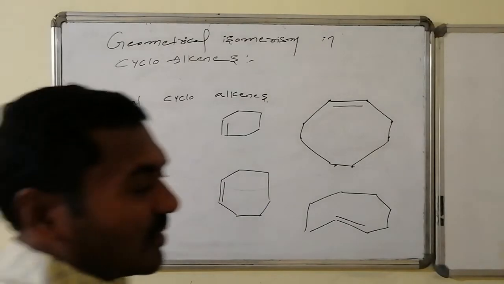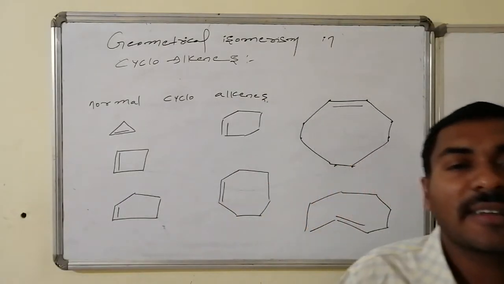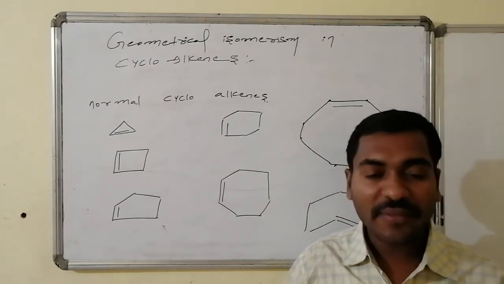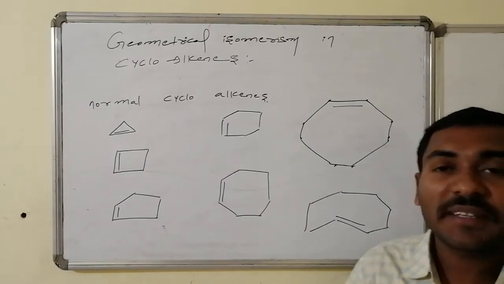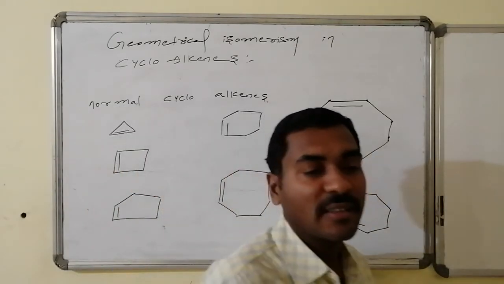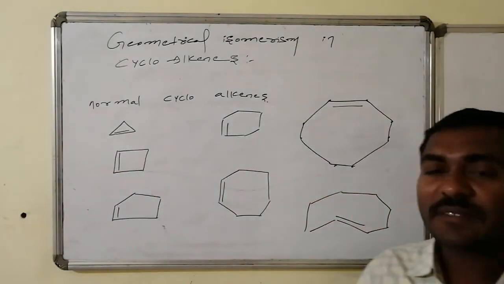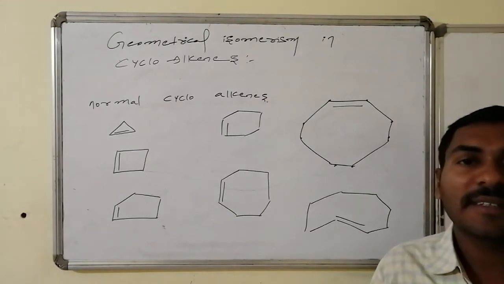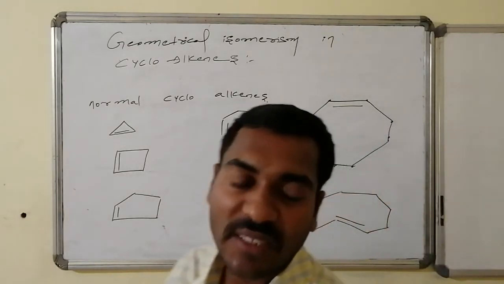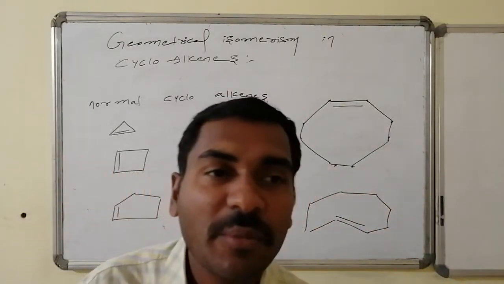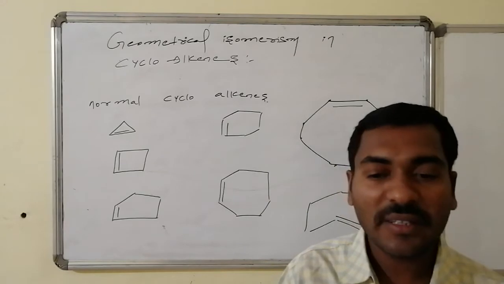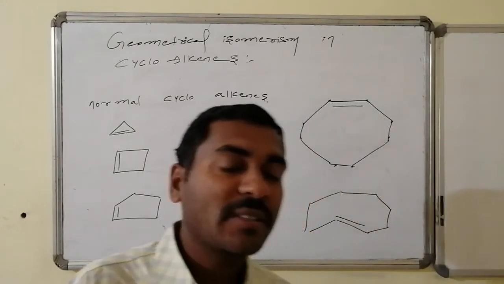Geometrical isomerism in cycloalkenes, that is, normal cycloalkenes where there is no substitution. Cycloalkane systems already have restricted rotation along the bond, but with cycloalkenes our intention is to look at the stereoisomerism along the double bond, that is, geometrical isomerism. In small rings like cyclopropene, cyclobutene, cyclopentene, cyclohexene and cycloheptene, there is no chance of forming a trans double bond. It will always form only the cis double bond, so geometrical isomerism is not possible.